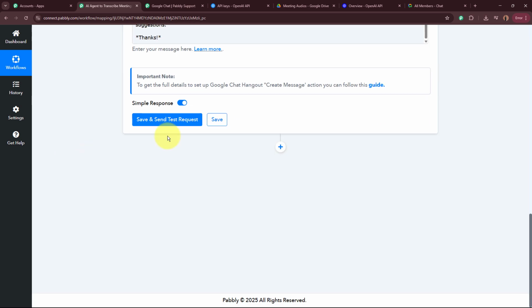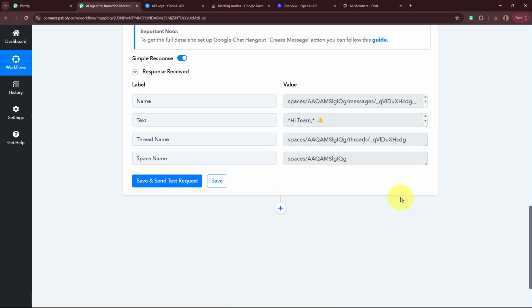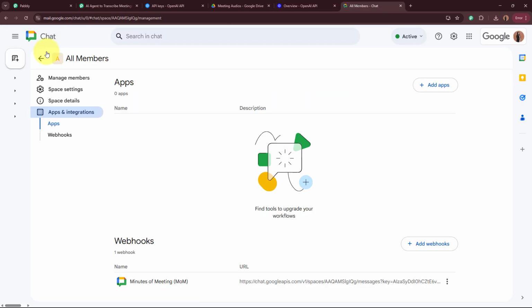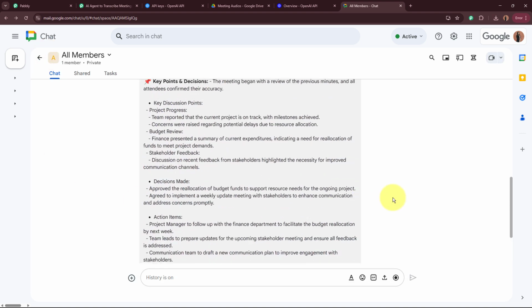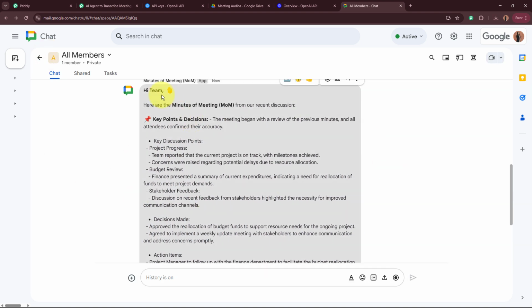After entering the message, I'm going to simply click on the Save and Send Test Request button right over here. So now we have received a response, which is a positive response. As we have received the positive response, I'm going to open my Google Chat space that I've created right over here. If I go back, and yes, you can see over here, we have received a message. It's from Meeting of Minutes MOM.